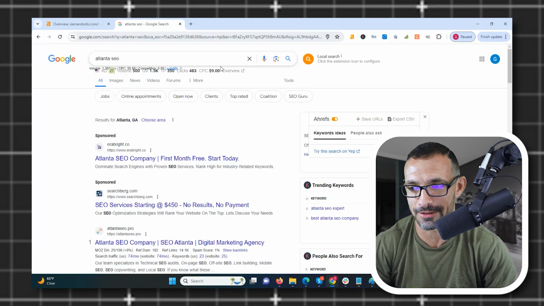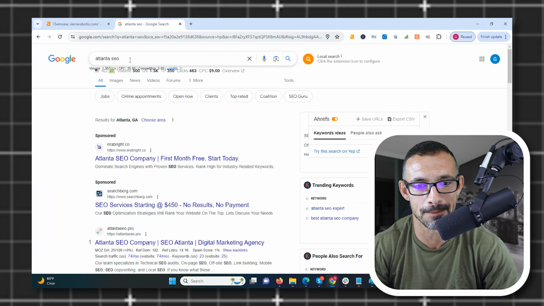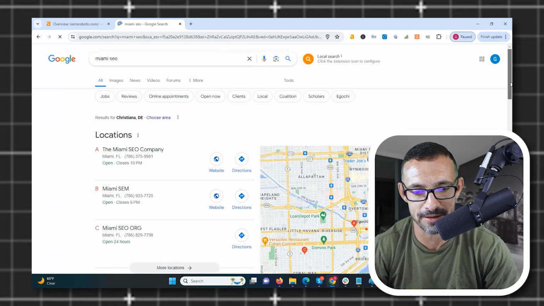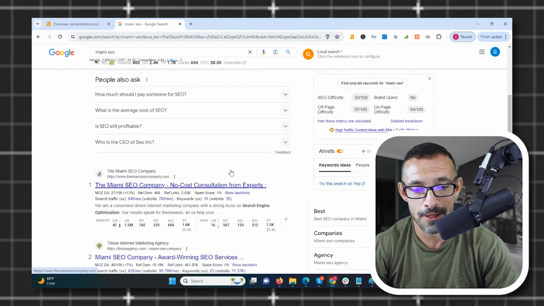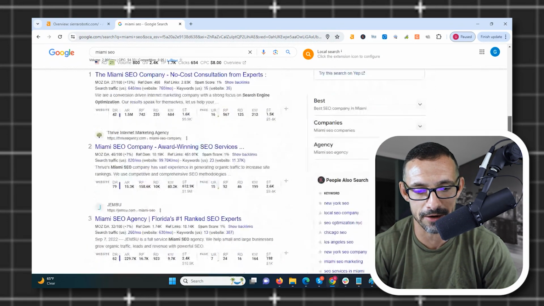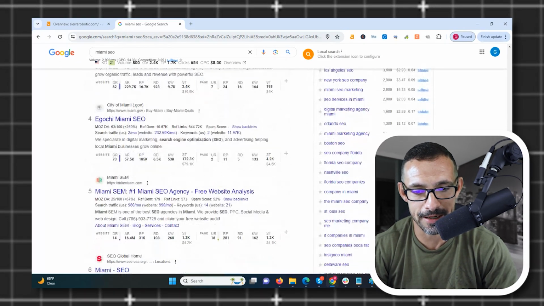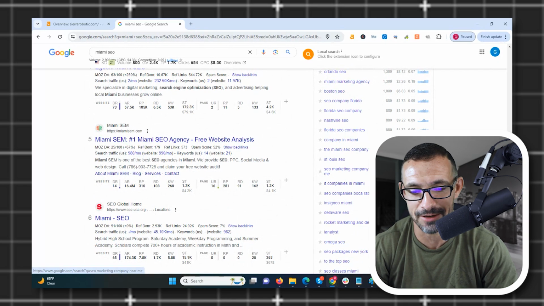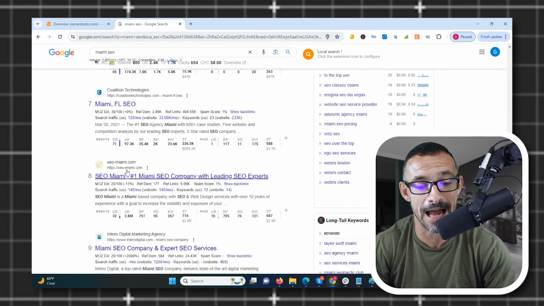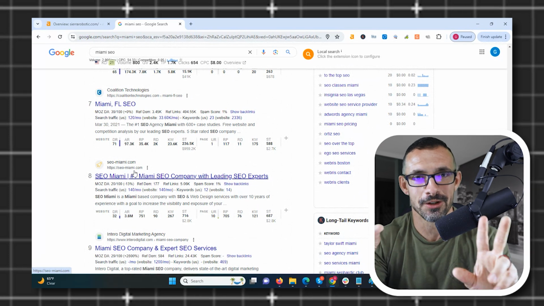Let's do another city. Let's do Miami. Miami's a big city. Miami SEO. We got the map listings there. Scroll down. Look at that. The first site is an exact match domain, the Miami SEO company. Let's even scroll down and see if we see any more. We see Miami.gov. Miami SEM, that's a partial match. SEO USA, partial. SEO Miami, exact match domain with a dash in there, which is seen as quote unquote spammy.